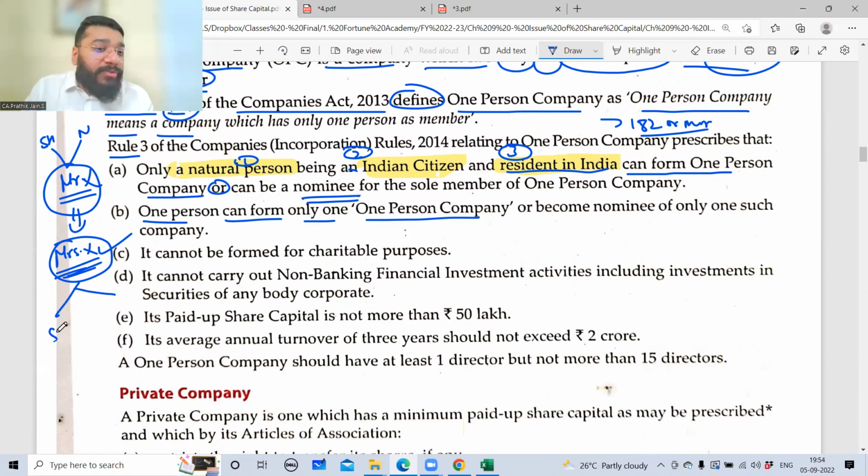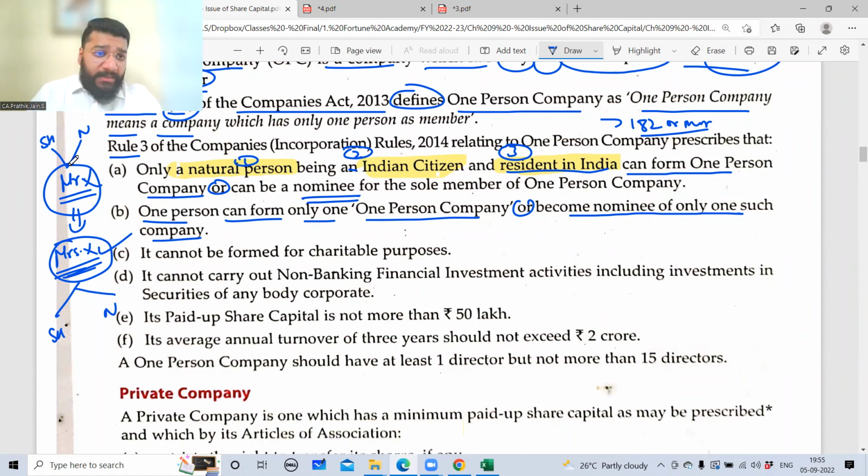Mrs. X can become shareholder in one OPC and nominee in another OPC. But these people cannot have multiple OPCs, nor can they become multiple nominees. Am I clear? One person can form only one OPC or become nominee of only one such company. Clear, not clear? Online people, any difficulty in understanding this particular point? No, sir.